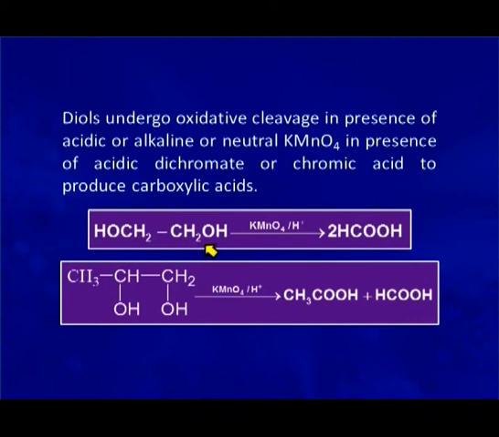For example, ethylene glycol forms 2 molecules of formic acid or methanoic acid. Propane 1,2-glycol forms 1 molecule of ethanoic acid and 1 molecule of methanoic acid by the oxidative cleavage of the molecule in the presence of potassium permanganate.